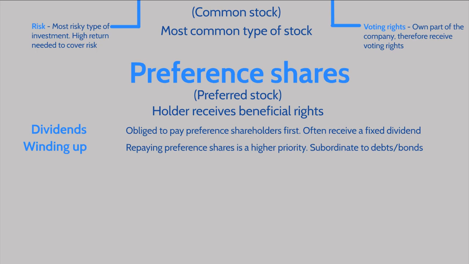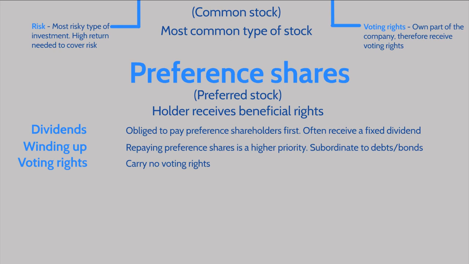The downside of preference shares, in contrast to ordinary shares, is with regards to voting rights. And preference shares simply carry no voting rights. So shareholders with this type of stock are simply unable to vote on key company issues in the same way as ordinary shareholders.